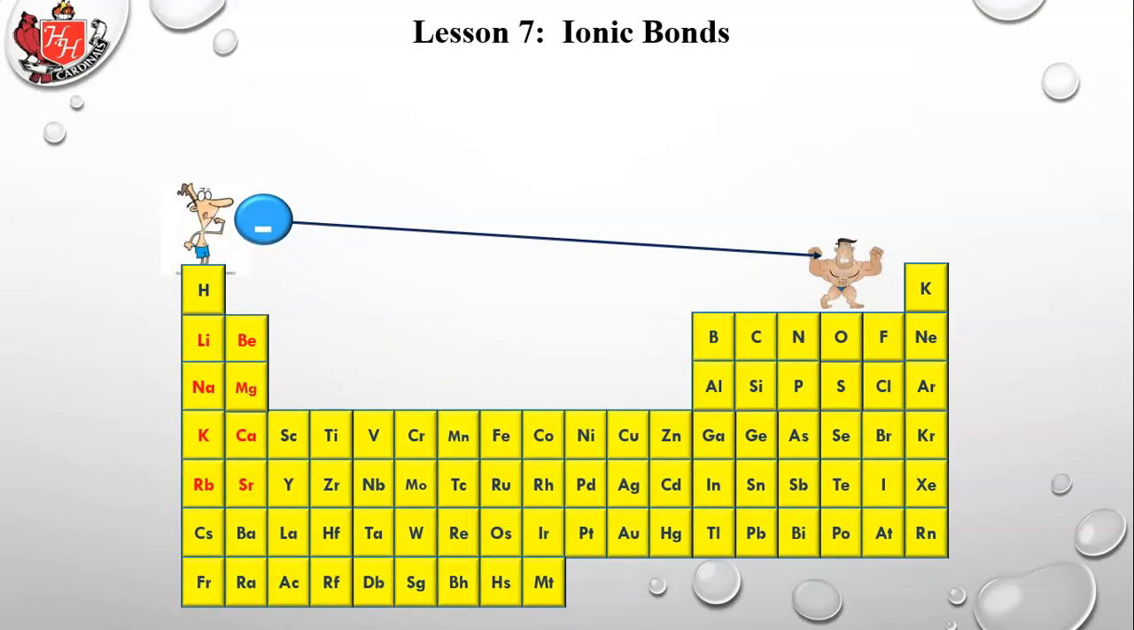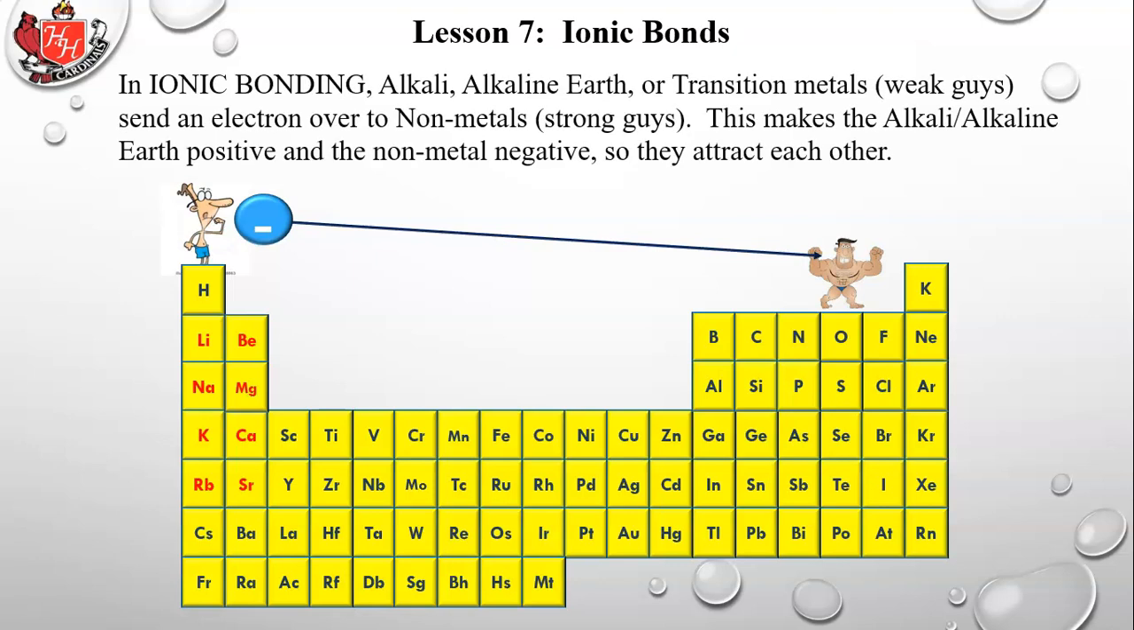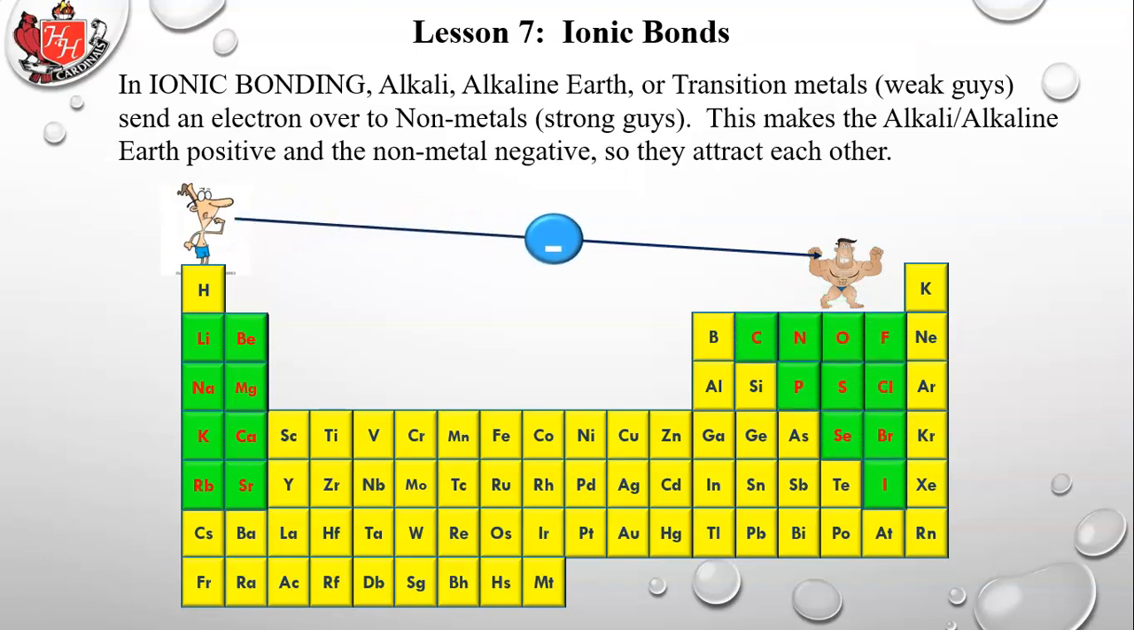Okay, let's look at the explanation again. In ionic bonding, alkali, alkaline earth, or transition metals, those are weak guys. So you can just think of the metaphor, they're weak guys. They send an electron over to nonmetals, the strong guys. This makes the alkali, alkaline earth positive, or it could be a transition metal, and the nonmetal negative, so that they attract each other. So these guys become positively charged because they've lost an electron or 2 electrons. These guys become negatively charged because they gained an electron, and there goes the electron.